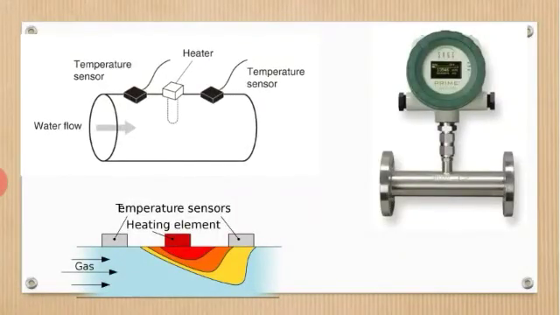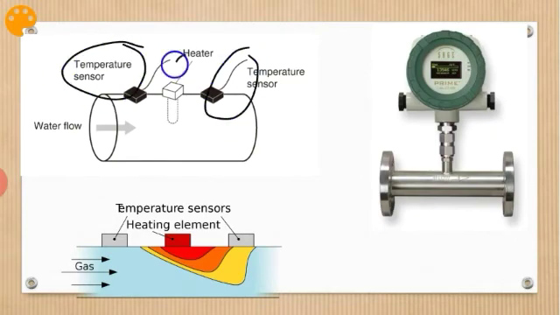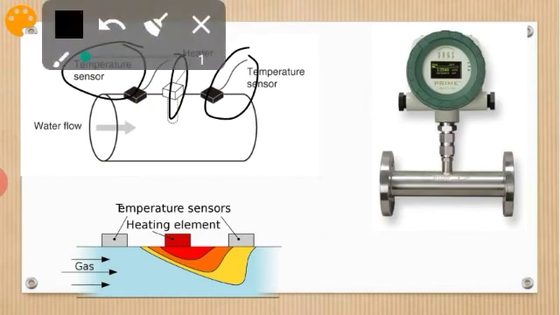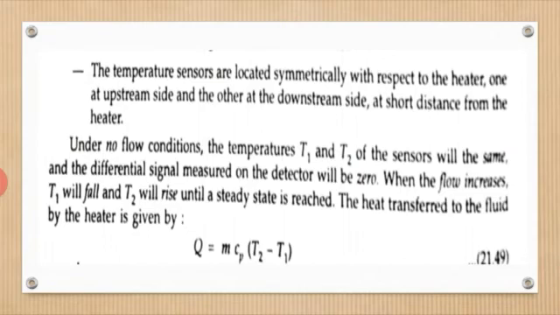So this is another view. It is mentioned here that what is flowing is liquid, water or gases. Here is temperature sensor 1 and 2 placed. The heater is placed over this one. Now, the working I will explain.